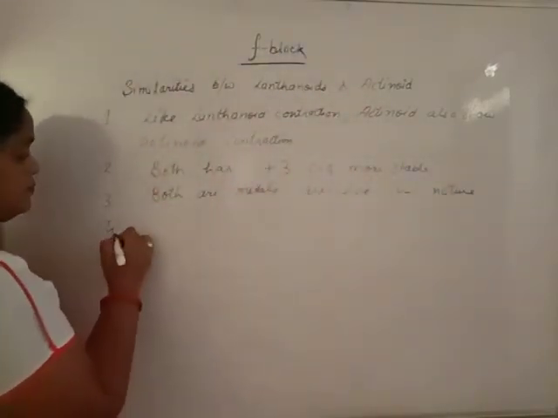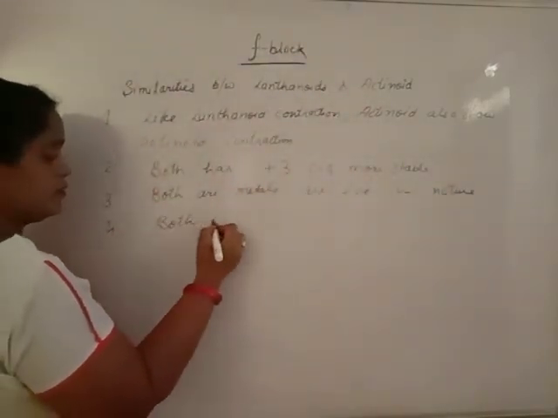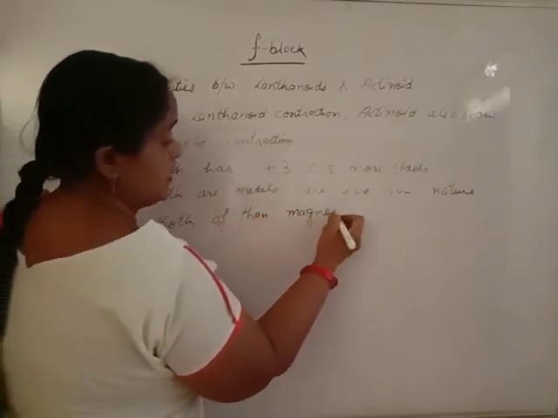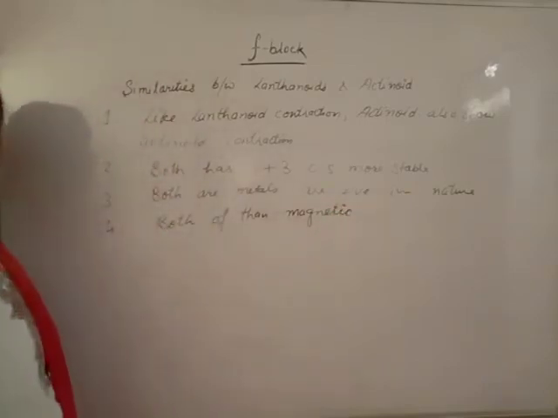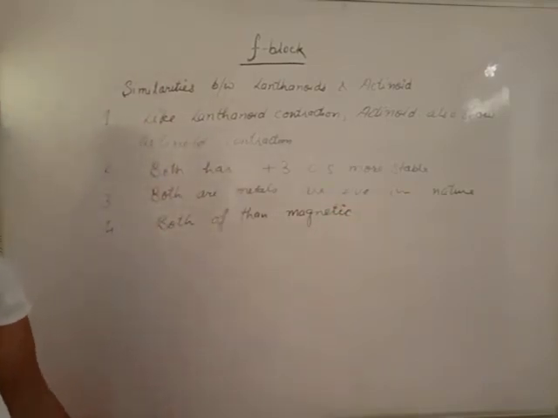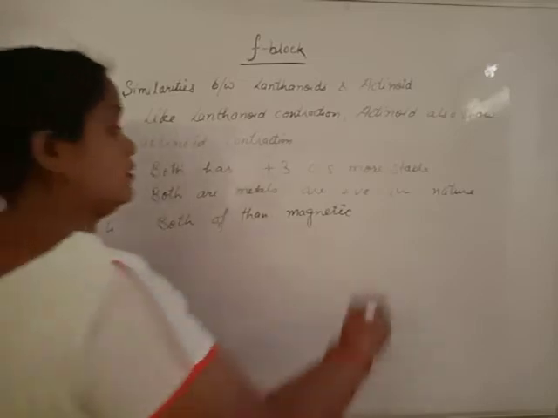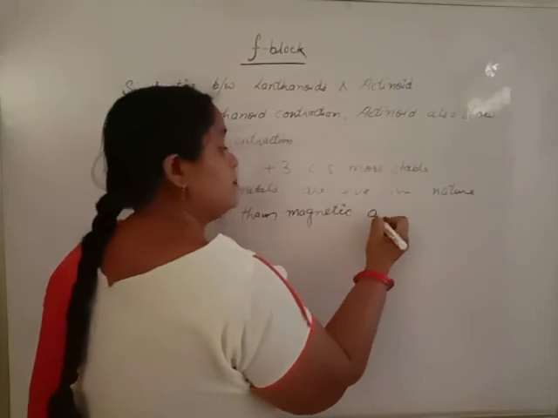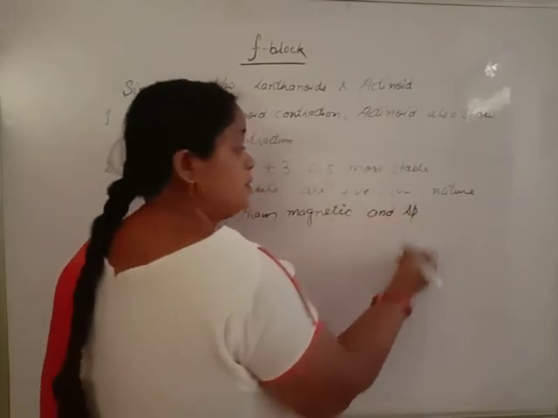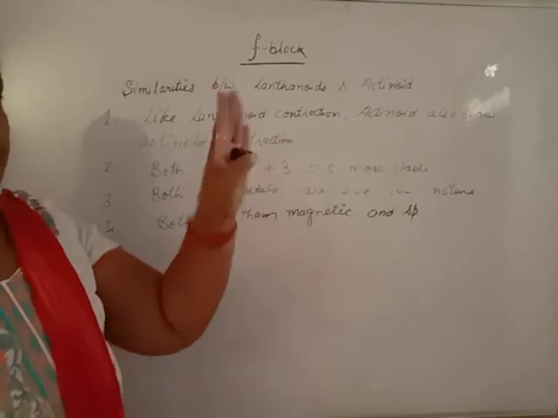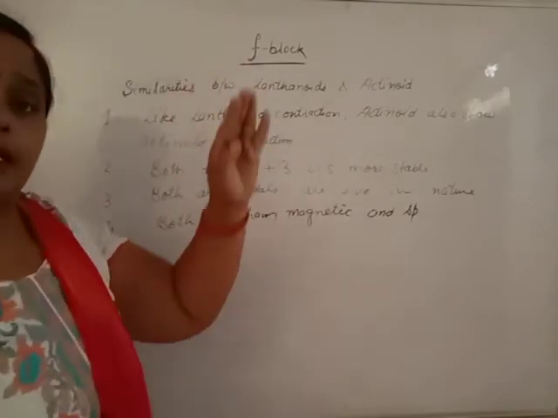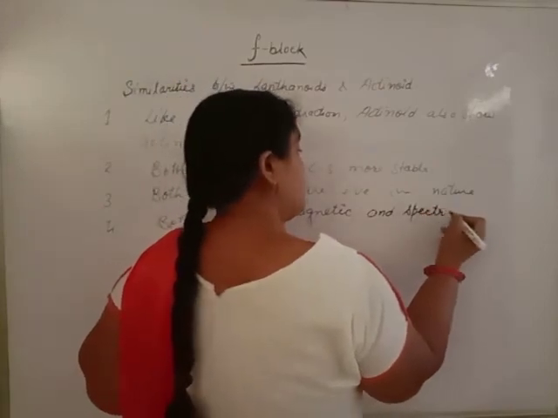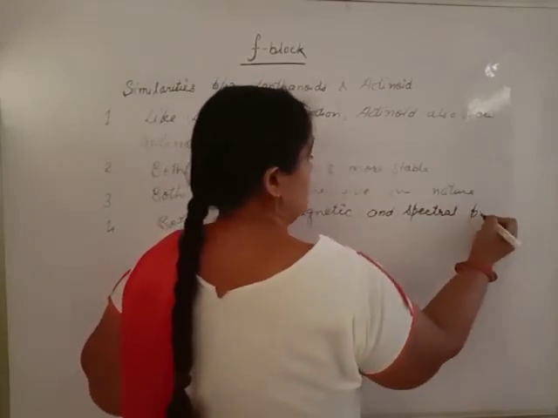Both of them show magnetic properties. Magnetic properties means they are paramagnetic in nature. They have unpaired electrons in the outermost electronic configuration. Both have magnetic and spectral properties. Due to the presence of unpaired electrons, an electron can move from a lower shell to a higher shell and then come back to the ground state. By loss of the same amount of energy, a spectrum is obtained.